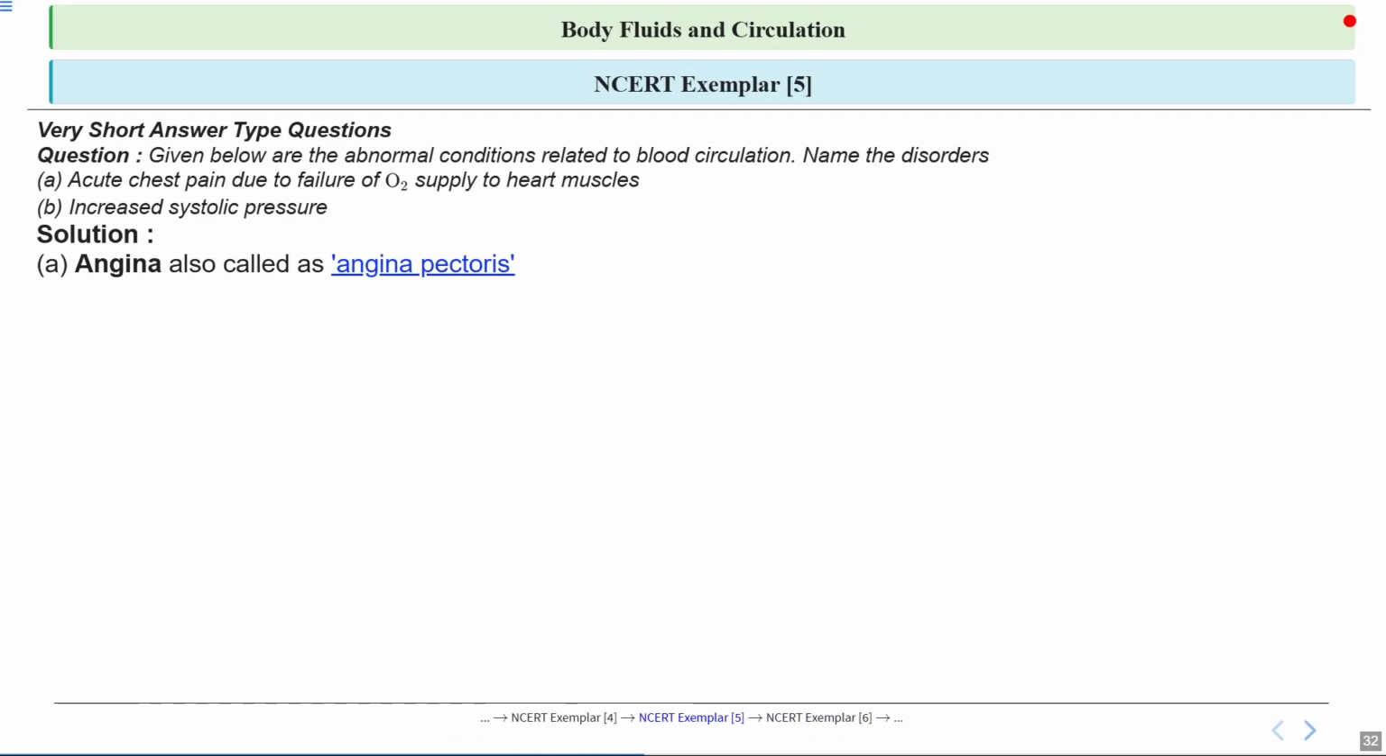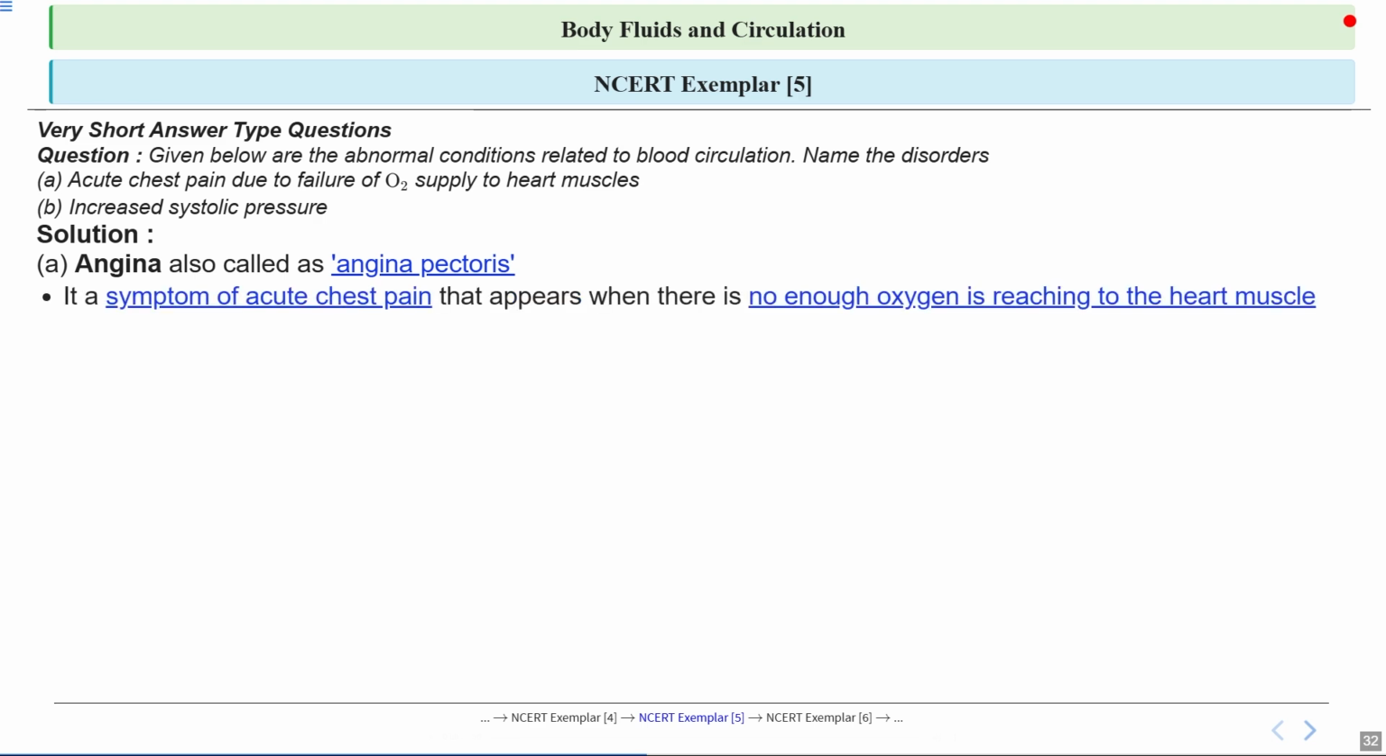So for the first condition, that is acute chest pain due to lack of oxygen supply to the heart muscle, the disorder is called angina, or more specifically angina pectoris. So remember, this is a medical term you might hear if someone is experiencing chest pain related to heart problems. Let's break that down a bit more. Angina is actually a symptom, it is not a disease itself.